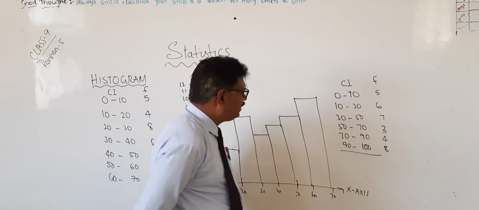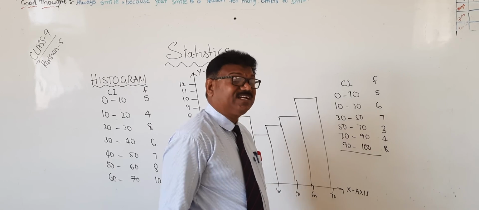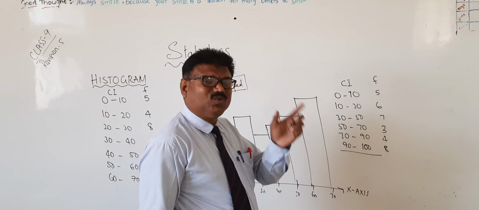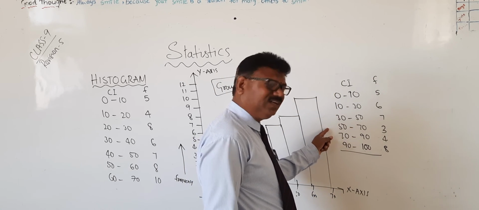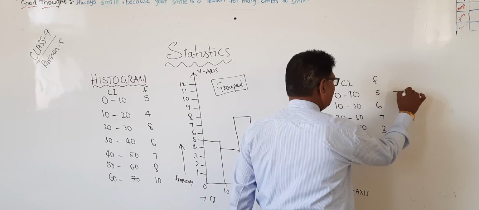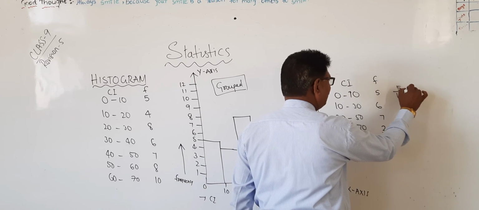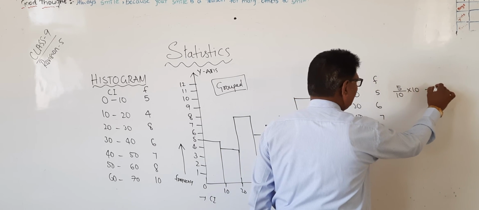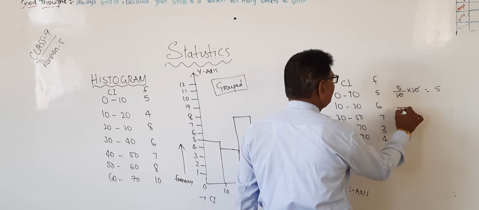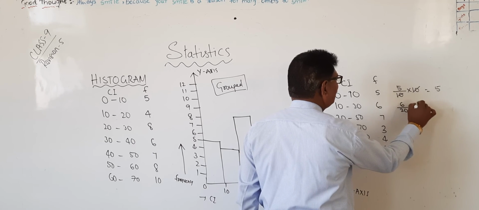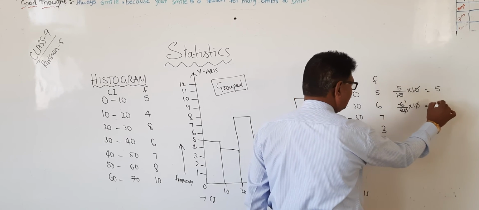If it is like this, here you see 0 to 10 means only 10 is there, here 20, 20, 20, 10. So we will convert to 10 only, or we will convert to 20, however you want. Shall we convert for 10? Okay. Here there is no problem. What is the class interval we have? 10, 5, and what we want? 10 only. Therefore 10, 10 cancel out. Now we have 26, but we want only 10. Therefore 0, 0 cancel, 2, 1, 2, 3.